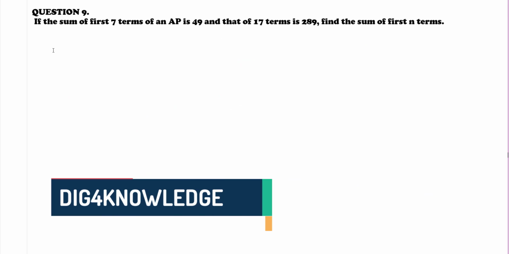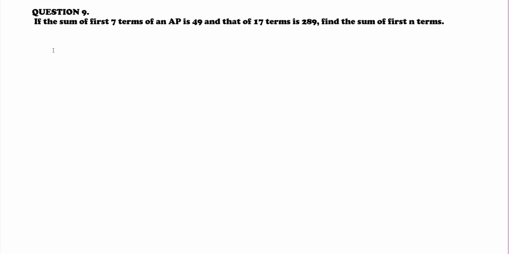Question 9. If the sum of first 7 terms of an AP is 49 and that of 17 terms is 289, find the sum of first n terms. So we don't know the first term, so we will assume it. Let first term be a. Let common difference be d.